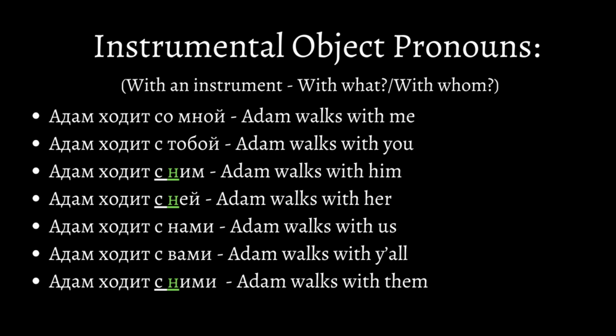Here, we have object pronouns in the instrumental, again using a preposition and having minor changes in the он, она, and они pronouns. Адам ходит со мной. Адам ходит с тобой. Адам ходит с ним. Адам ходит с ней. Адам ходит с нами. Адам ходит с вами. And Адам ходит с ними. The consonant N is added to им, ей, and ими because there's a preposition before. In the first sentence, с changes to со, and it's a simple spelling rule.